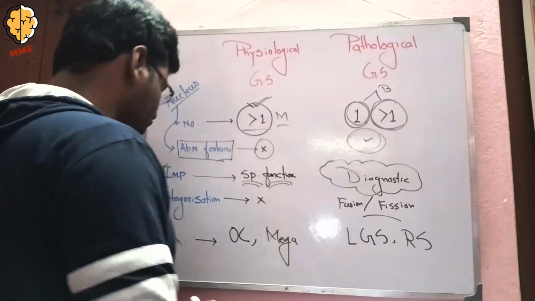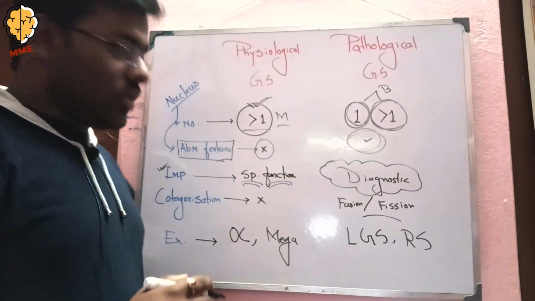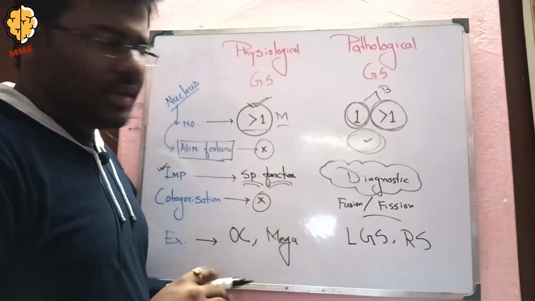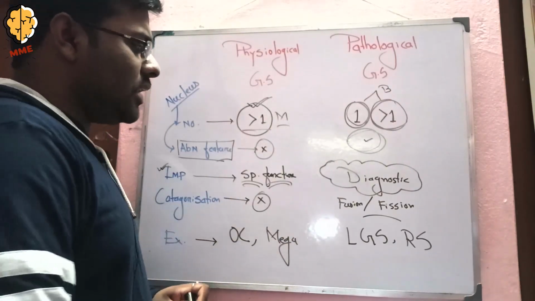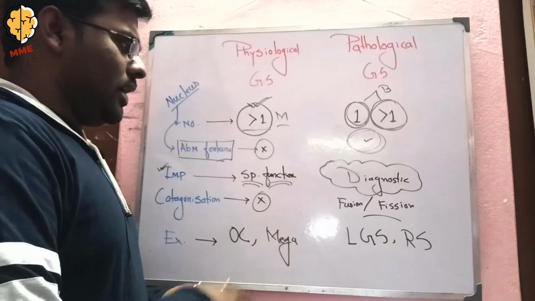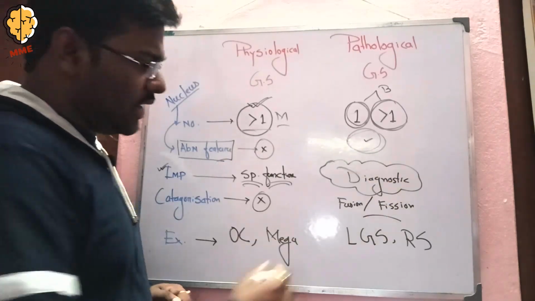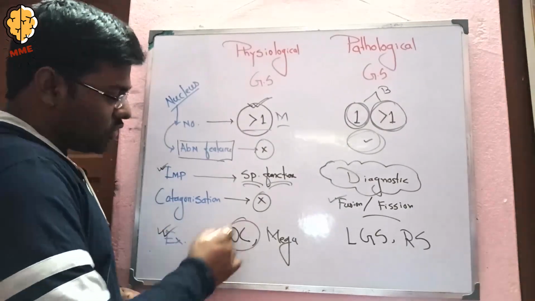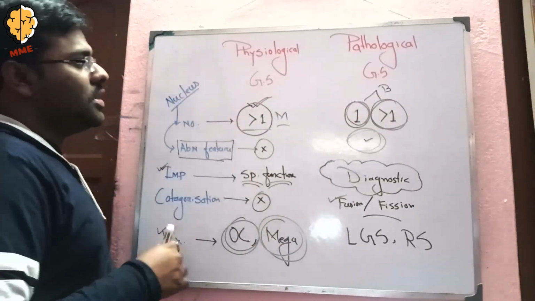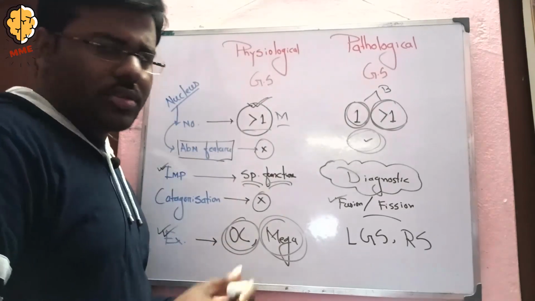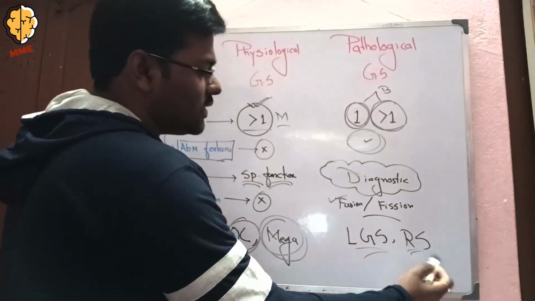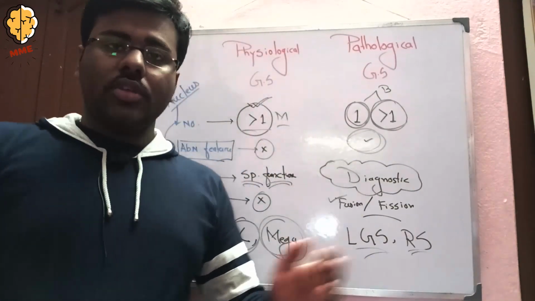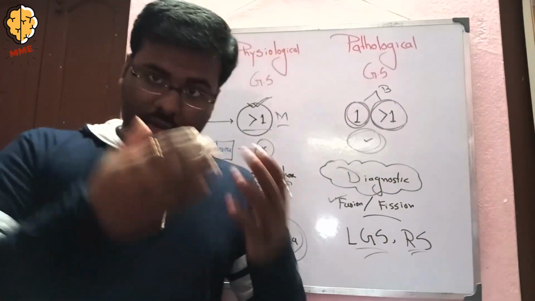Okay. Now coming to the categorization, in case of physiological giant cell no categorization is seen, but in case of pathological giant cell there is one type of categorization, like fusion and fission type of giant cells. Coming to the example part, osteoclast or megakaryocyte are examples of the physiological giant cell, and in case of pathological you already know Langhans giant cell and RS cell, Reed-Sternberg cell. So they are examples of the pathological giant cell. Now coming to the next difference.